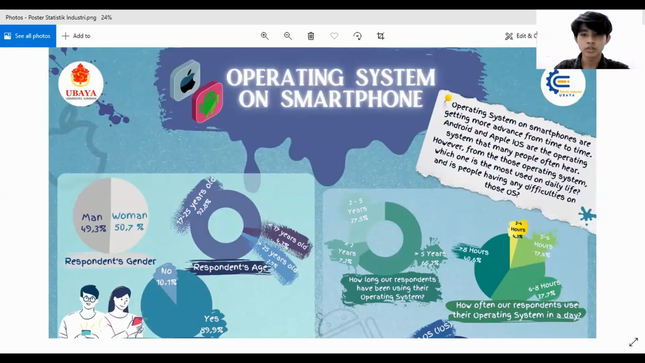On this occasion, we will explain based on the survey we conducted on the topic of operating systems on smartphones. Operating systems on smartphones are getting more advanced from time to time. Android and Apple iOS are the operating systems that many people often hear. However, from those operating systems, which one is the most used in daily life? And are people having any difficulties with this OS? Let's see our explanation, which also answers the questions earlier.